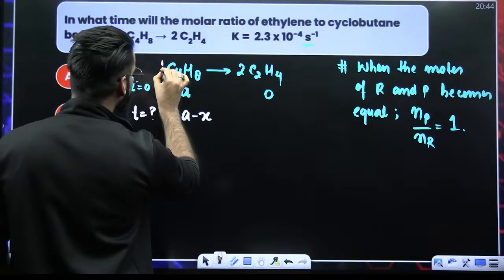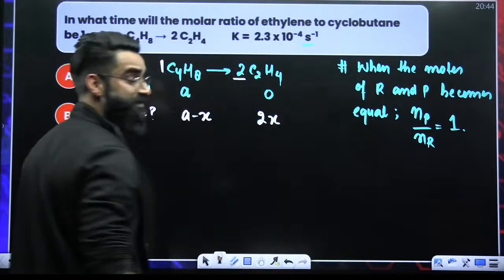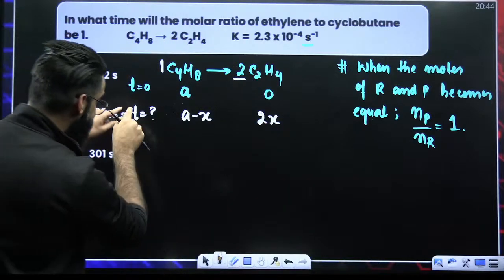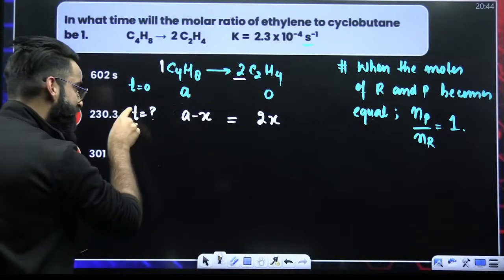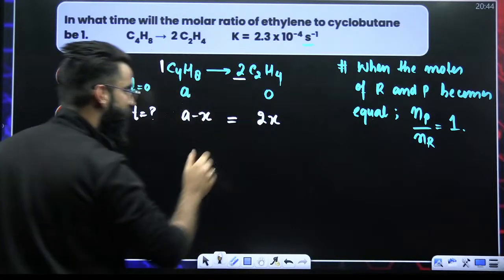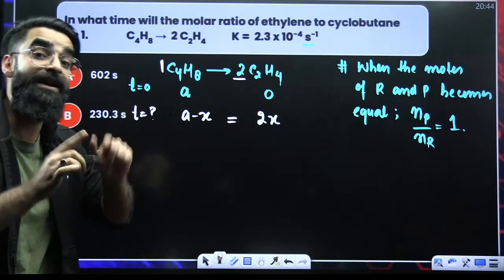Now, 1 mole of reactant gives 2 moles of product. So X moles of reactant are going to give me 2X moles of product. I'm assuming this is the time at which the moles of reactant and product are equal. And when the moles of reactant and product are equal, their molar ratio will be equal to 1.